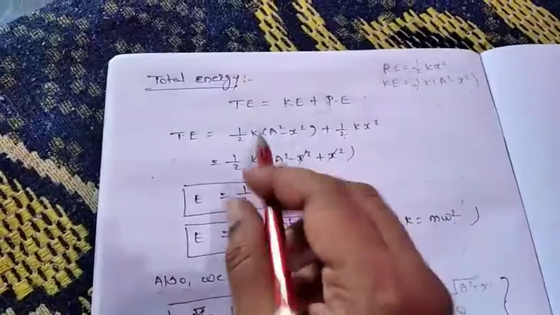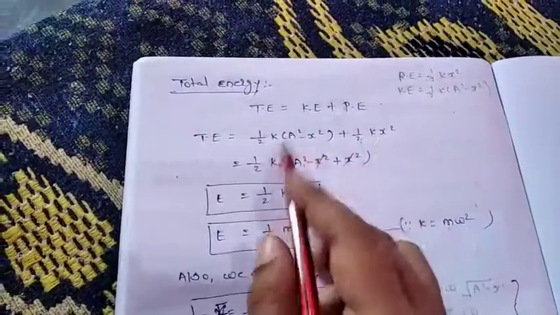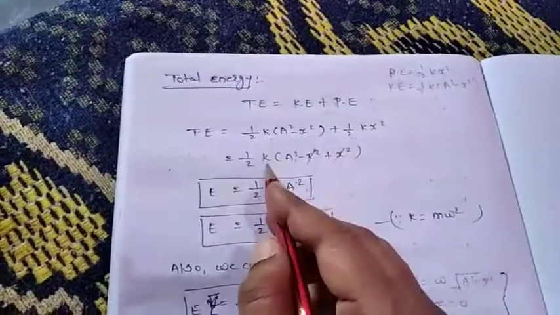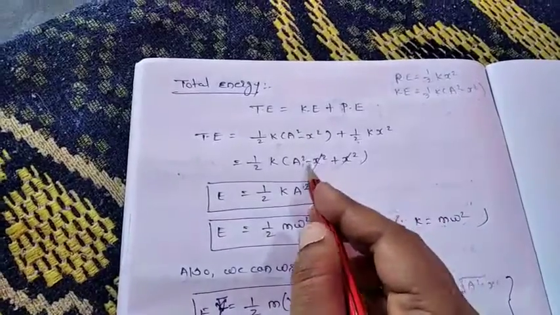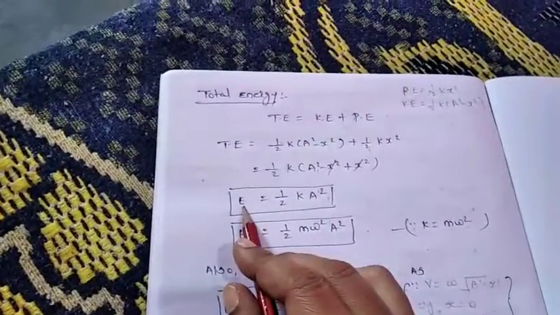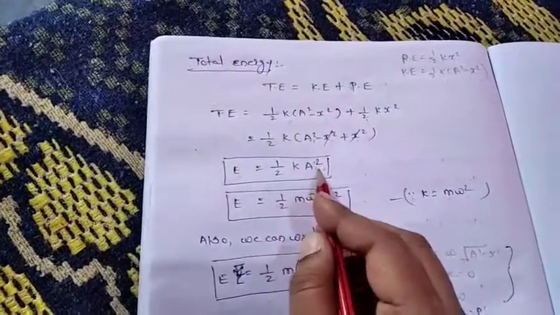And the potential energy is 1 by 2 k into x square. So put these values in this equation. The equation becomes the summation of these two. Simplifying this, take k common: a square minus x square plus x square. The x square cancels, minus plus, and we have the total energy E is equal to 1 by 2 k into a square.